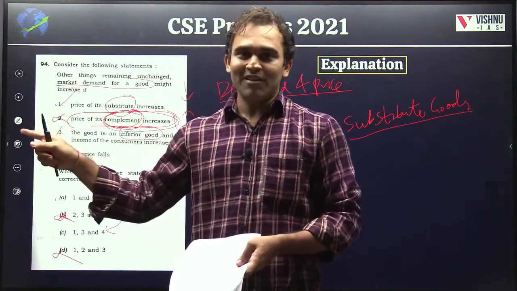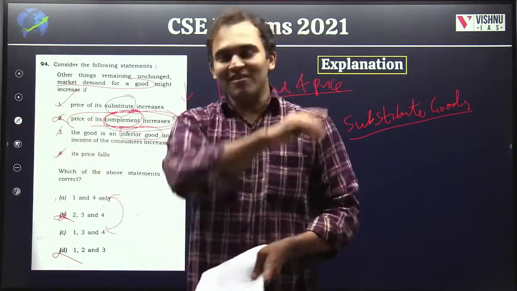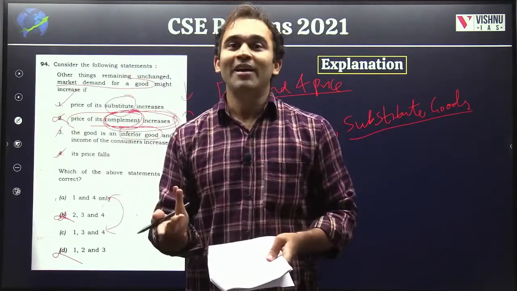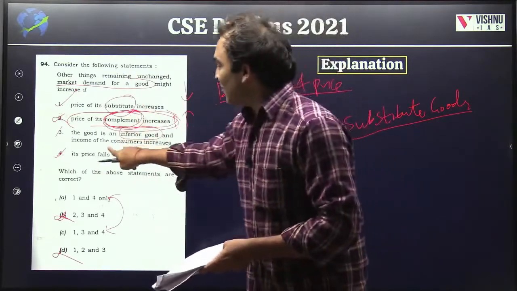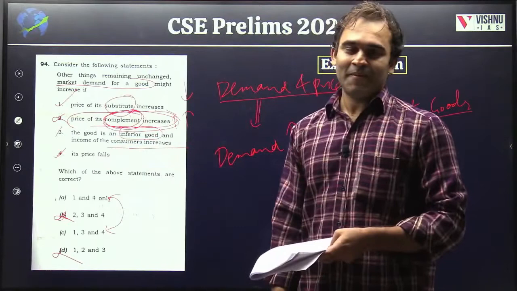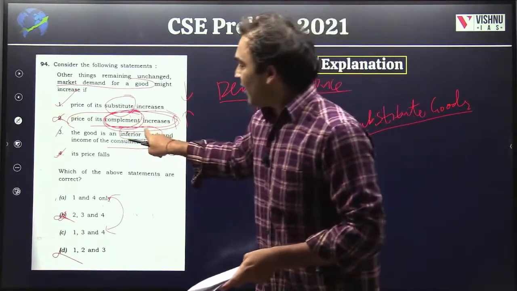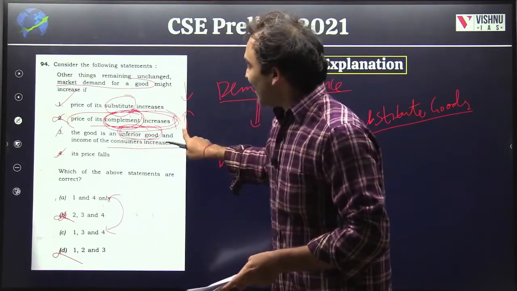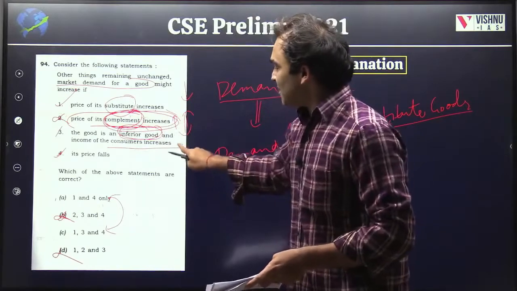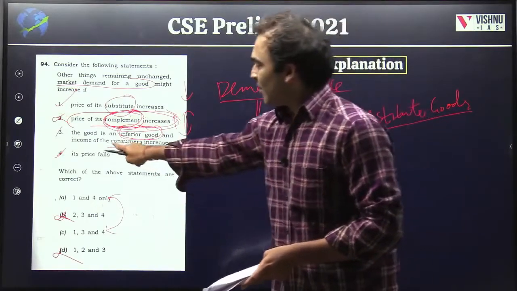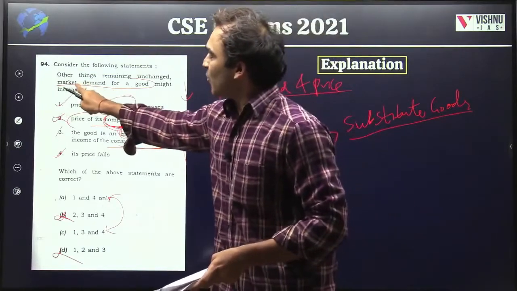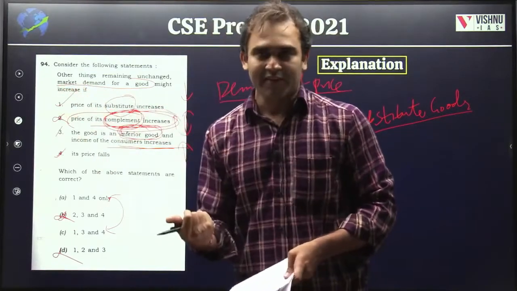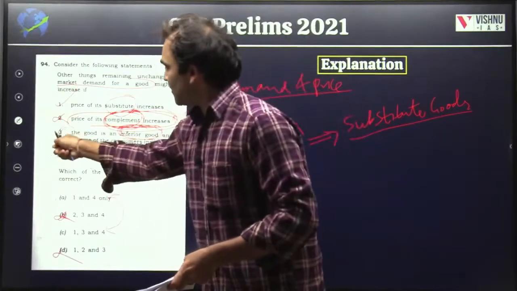You will eat the same pani puri, same golgappa somewhere in a posh restaurant. Why? Because that has become an inferior good now, because your income has increased. So inferior goods' demand will decrease when your incomes increase. But here we are being asked about whether demand is increasing. When will it increase? Hence, this is the wrong option.